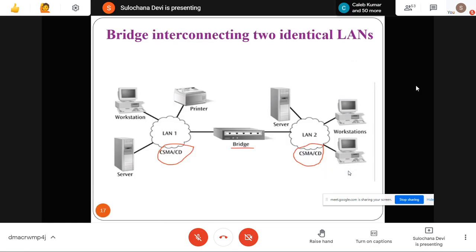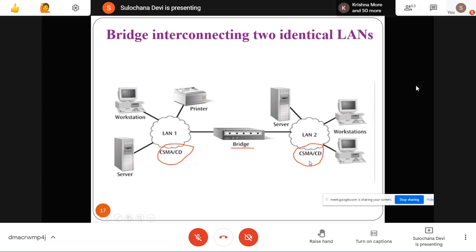And a bridge can interconnect identical LANs also, like here CSMA CD. These are different protocols which they use: they can use token ring, they can use Ethernet, they can use CSMA CD. We will study this in detail, so if you are not understanding these few terminologies, it's okay. This CSMA CD is one type of LAN, a LAN which is using the CSMA CD protocol.